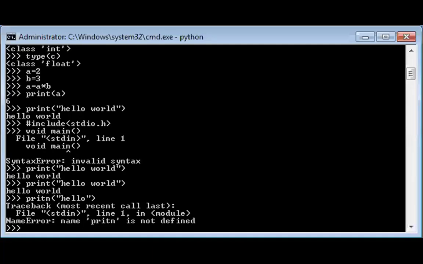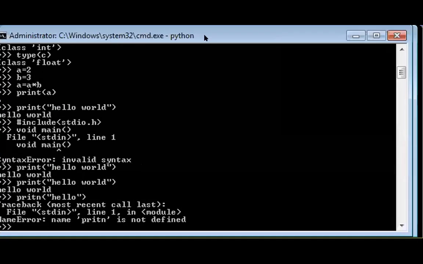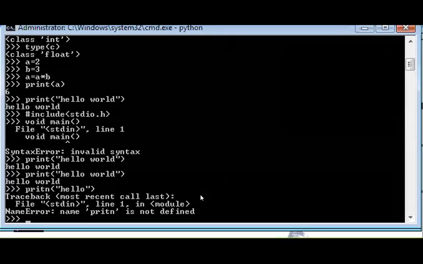Now let us see the case of Python. Do you all see this Python prompt? Yes, sir, the screen is visible. Okay. So now please see these two statements, the Python language and the C programming language.